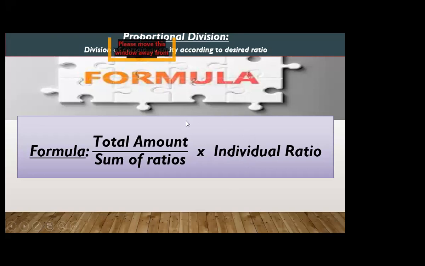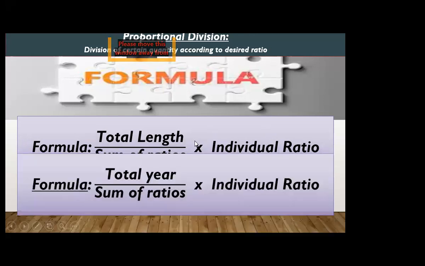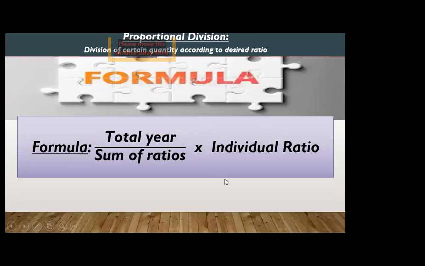Okay, this formula is used when the amount is given. But when the length is given, we have to use total length over sum of ratio into individual ratio. When ages are given, we will write total years over sum of ratio into individual ratio.